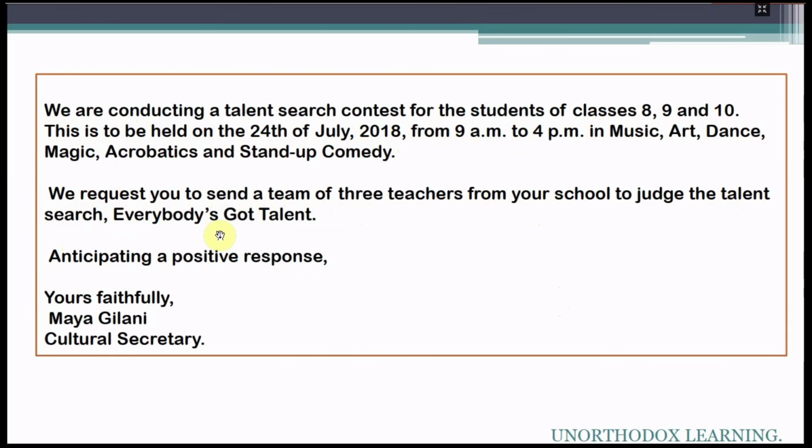Then your subscription: Anticipating a positive response. You want a response from the other school, so Anticipating a positive response, comma, Yours faithfully, comma, your name, your designation. So this is how you write your email. It carries 5 marks, and if your format is correct, you will get complete 5 marks. This is how we complete our topic of notice and email.